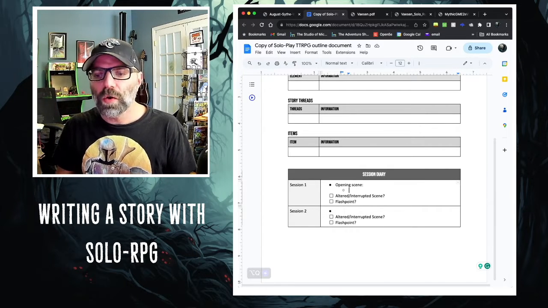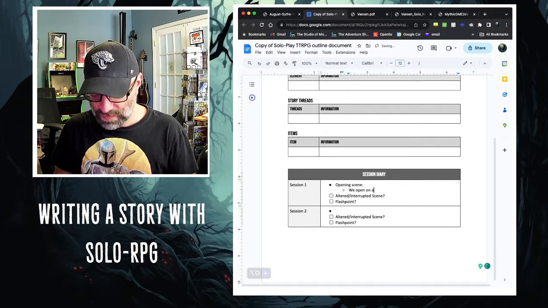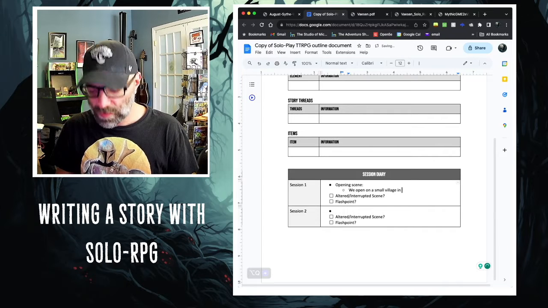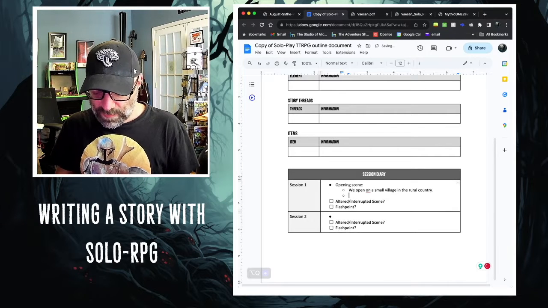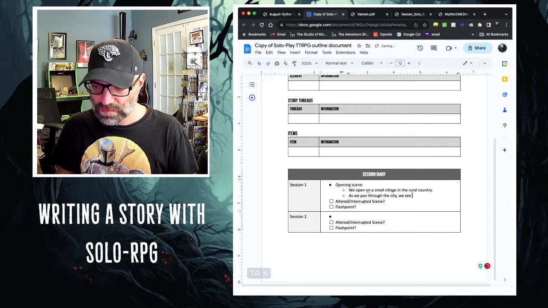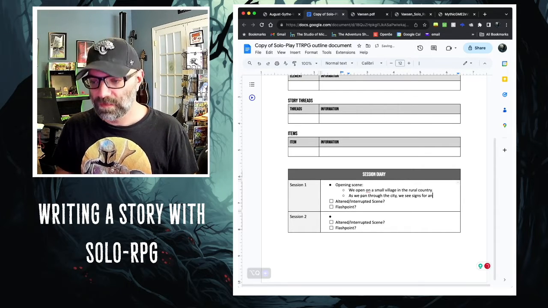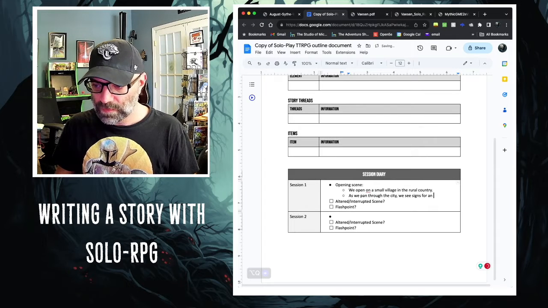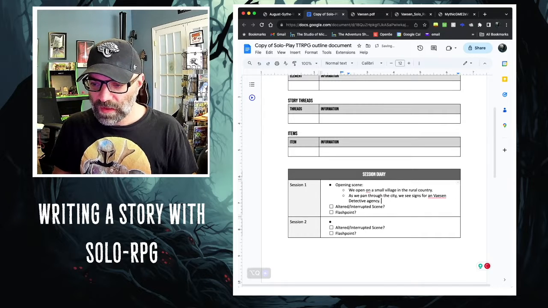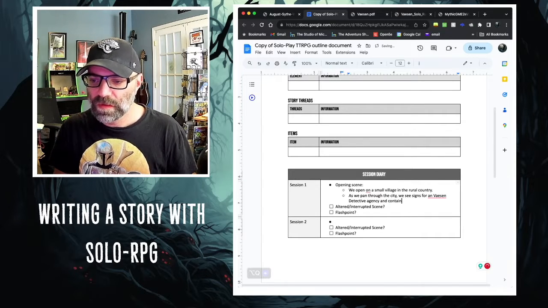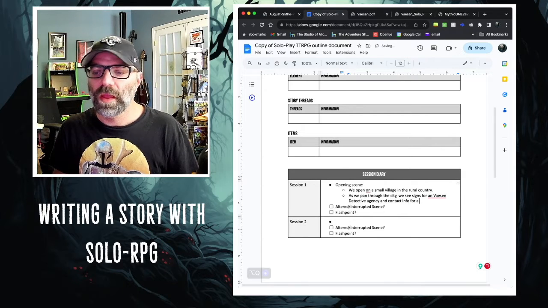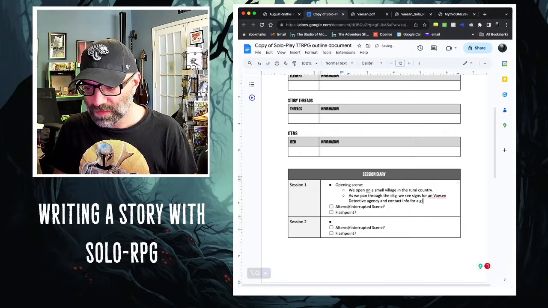So we open on a small village in the rural country. As we pan through the city, we see signs for a Vaesen detective agency, and contact info for a girl named August Scythe.